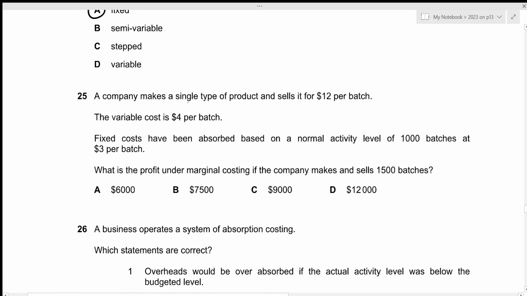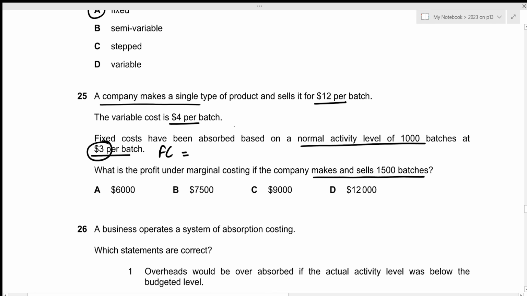For question number 25, a company makes a single type of product and sells it for 12 per batch. The variable cost is 4 per batch. Fixed costs have been absorbed based on a normal activity level of 1,000 batches at 3 per batch. What is the profit under marginal costing if the company makes and sells 1,500 batches? First of all, we need to calculate the total fixed cost. The fixed cost absorbed is 3 per batch for 1,000 batches, so that will just be 1,000 times 3. That's 3,000. Now, since we are operating under marginal costing, we first need to figure out the contribution.